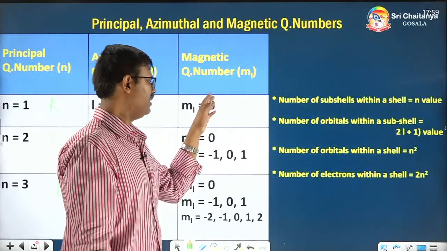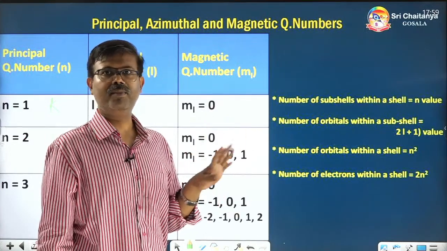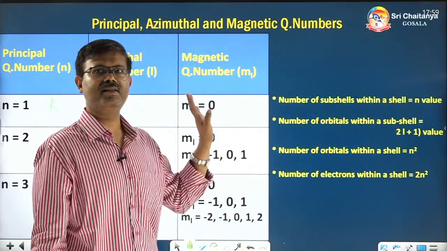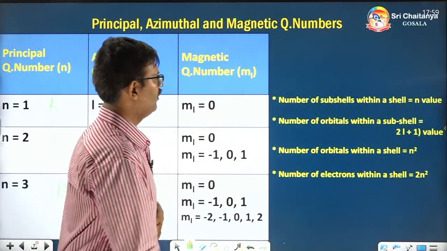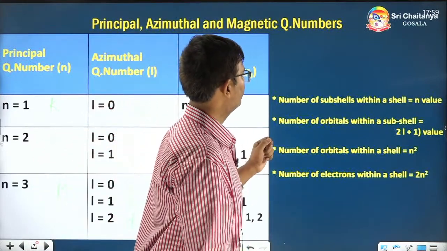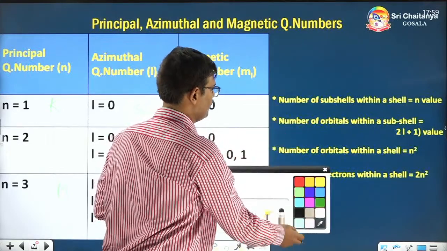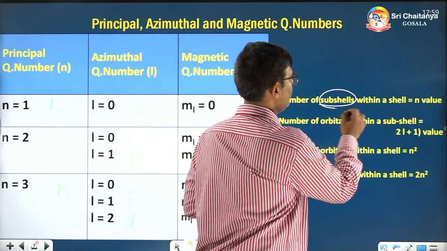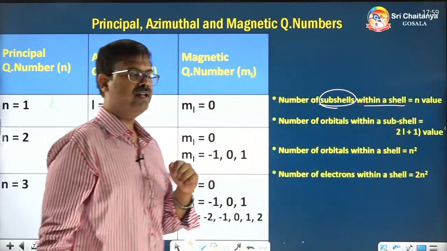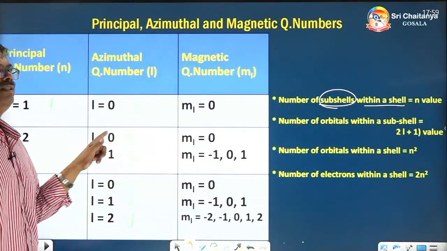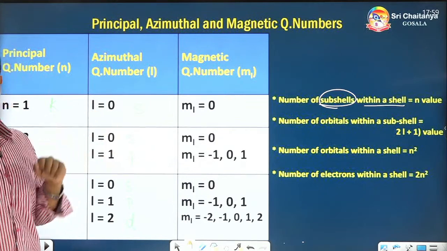And for the magnetic quantum numbers there are no alphabetical notations, they are just numbers. Now, number of subshells within a shell. Look here in this table.